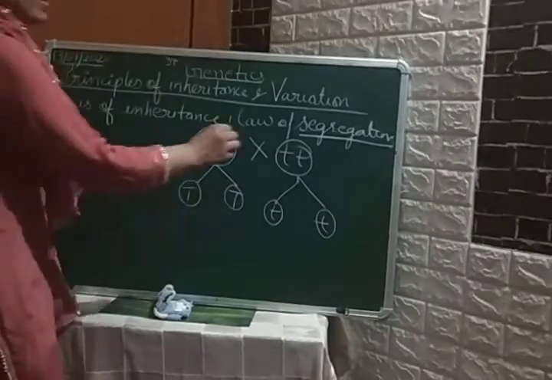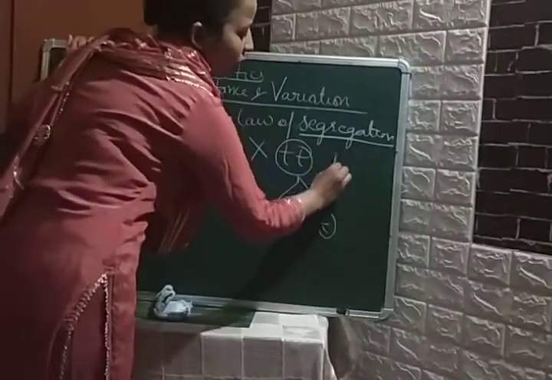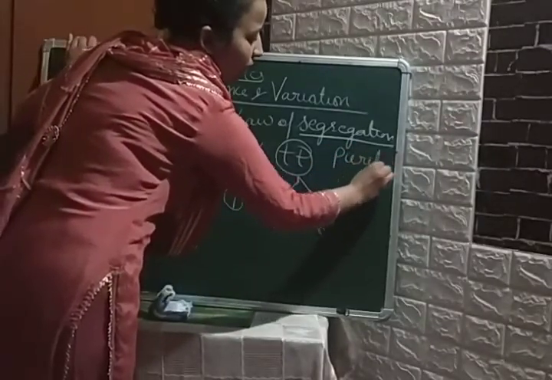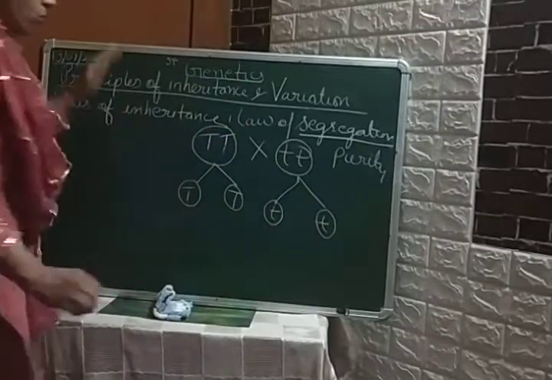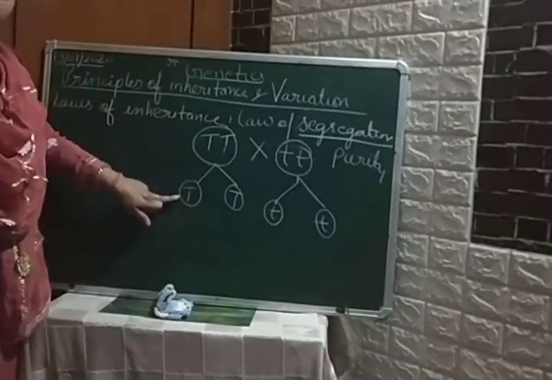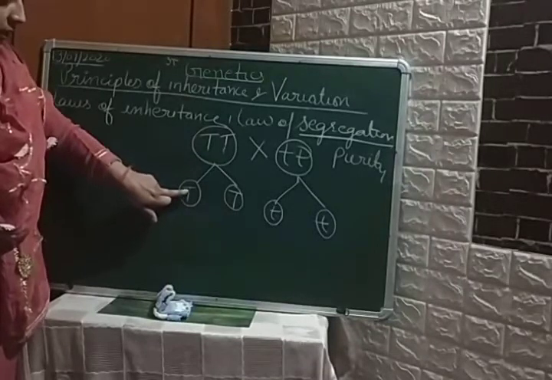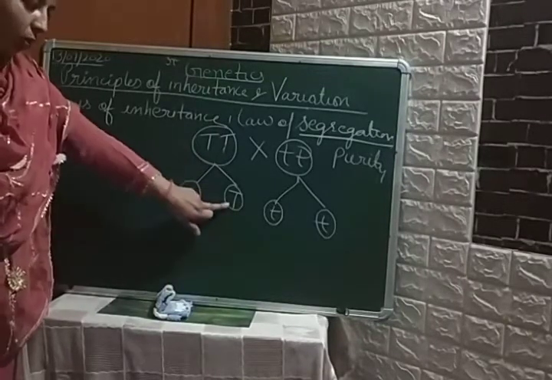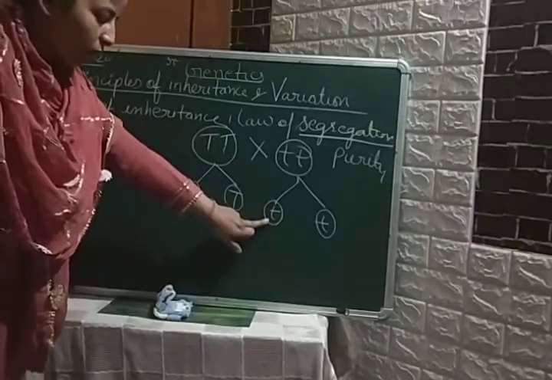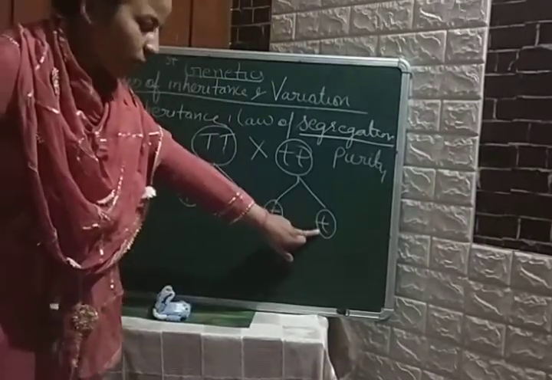This law of segregation is also known as the law of purity. Why is it known as the law of purity? Because, student, each gamete is receiving a pure allele. Here also a single t, here also a single t, and here also a single t.